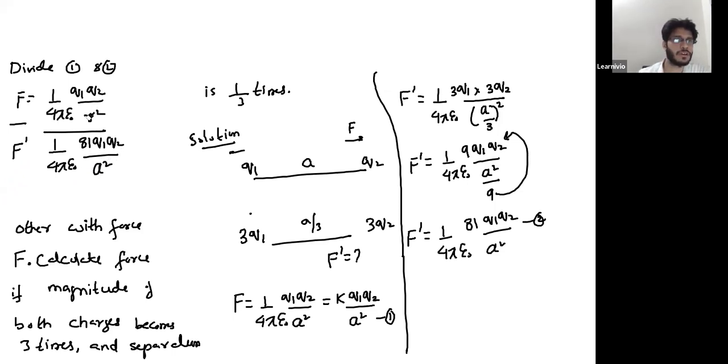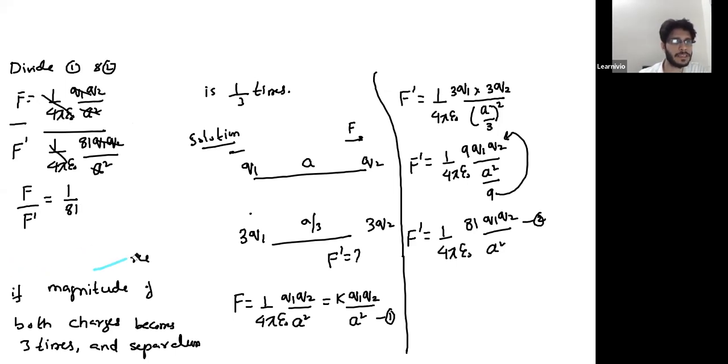Sorry, separation is A, not R. This gets cancelled out, Q1 Q2 gets cancelled out, A square gets cancelled out with A square. So F over F prime is 1 by 81. If you cross multiply them, you will get F prime is 81 F.